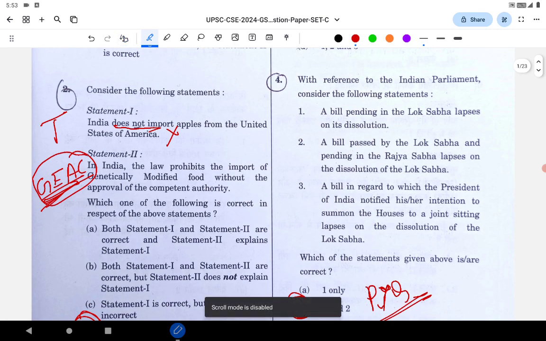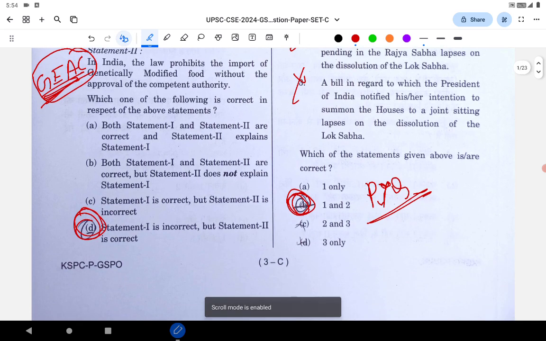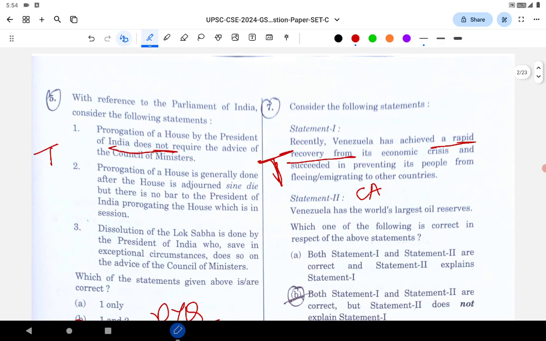With reference to the Indian Parliament, consider the following statements. See, this is a question regarding the bill pending and the dissolution of Lok Sabha and Rajya Sabha, whether the bill will lapse or not. The correct answer is option A, statements 1 and 2. The third statement is wrong. So it's also directly repeated from the PYQ. If you take the last 4 questions, 3 have been repeated from the PYQ. That's the power of PYQs.